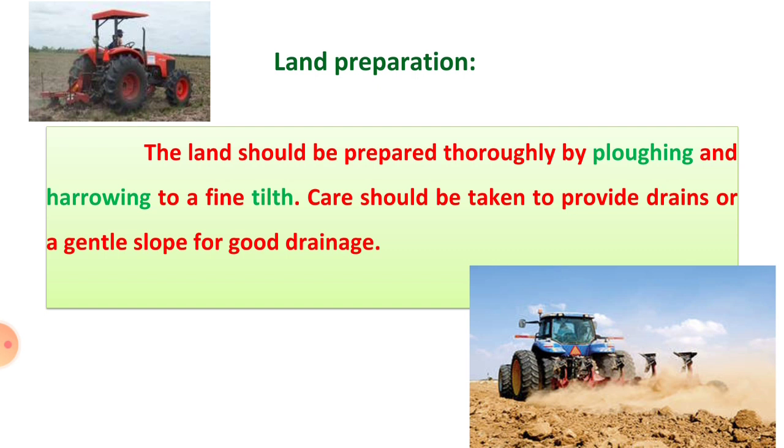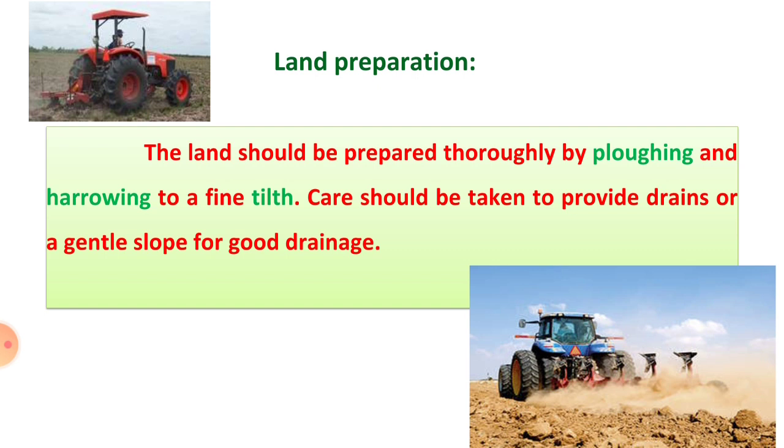The land should be prepared thoroughly by ploughing and harrowing to a fine tilth. This crop requires one deep summer ploughing and after that 2 to 3 harrowings to obtain fine tilth, and care should be taken to provide drains or a gentle slope for good drainage.